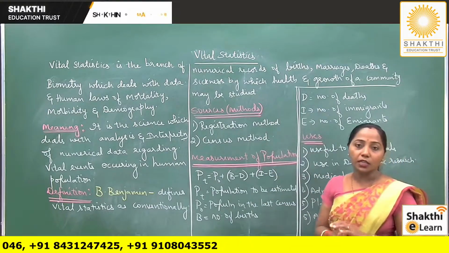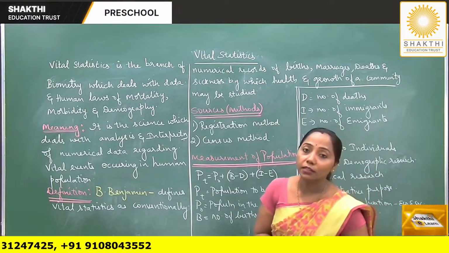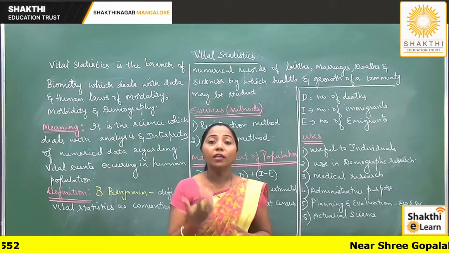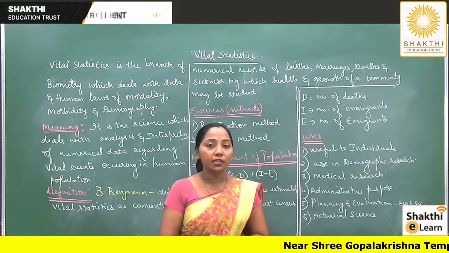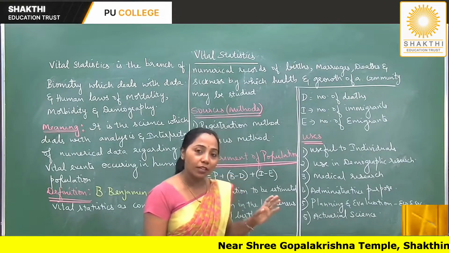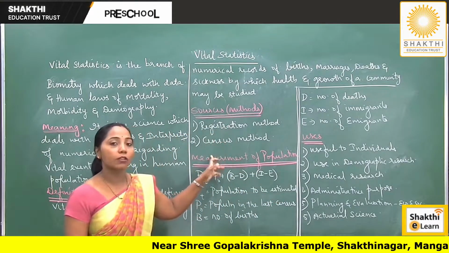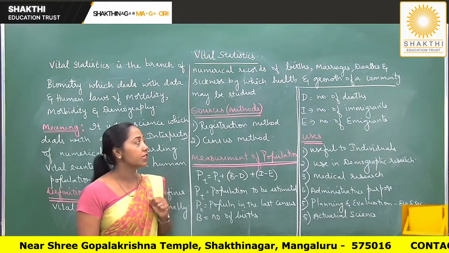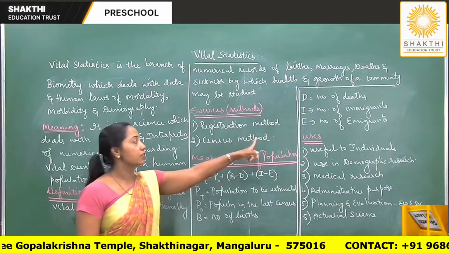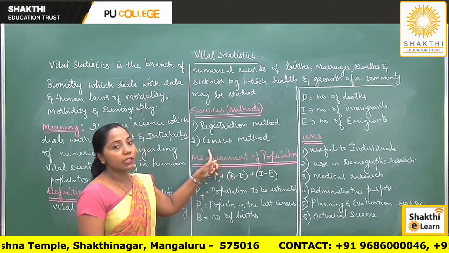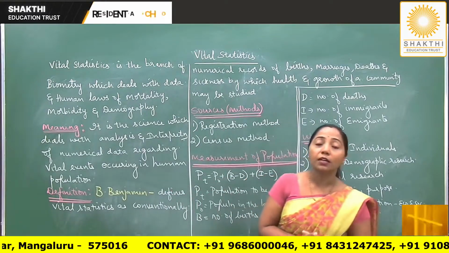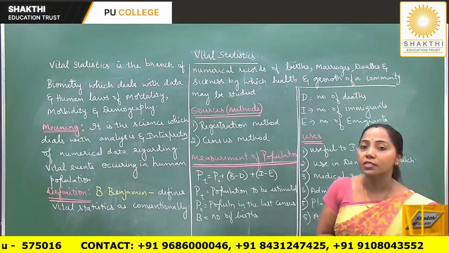Now the question is, from where to collect the data regarding vital statistics? Or what are the sources from where we can collect the data regarding vital statistics, the important events? So there are 2 sources, or 2 methods, by which we can collect the data regarding vital statistics. So the first method is registration method and the second method is census method. So these are the 2 methods by which we can obtain the data regarding vital statistics.